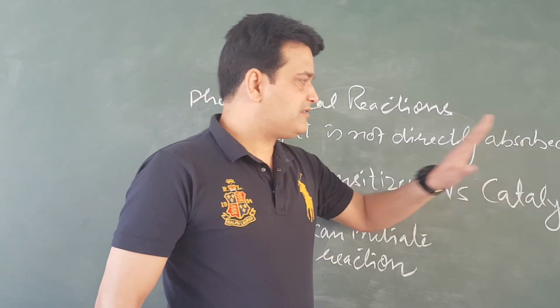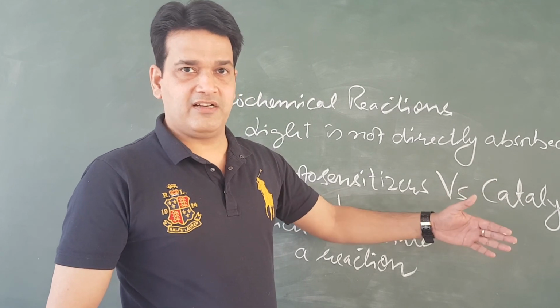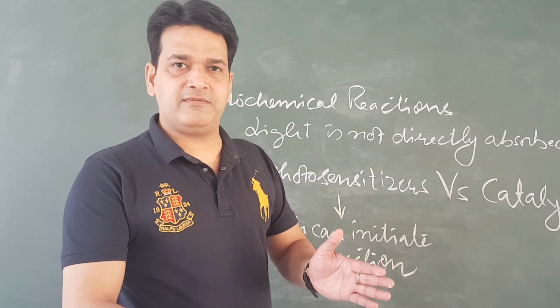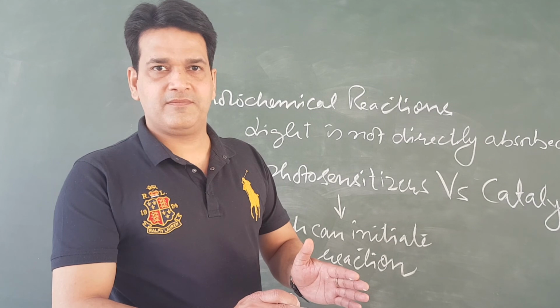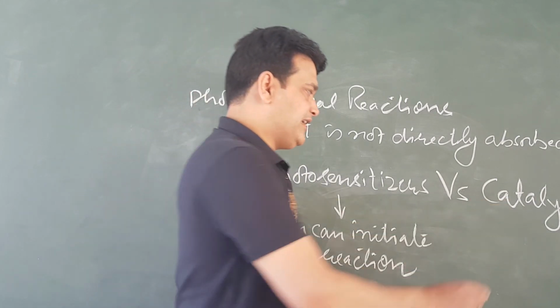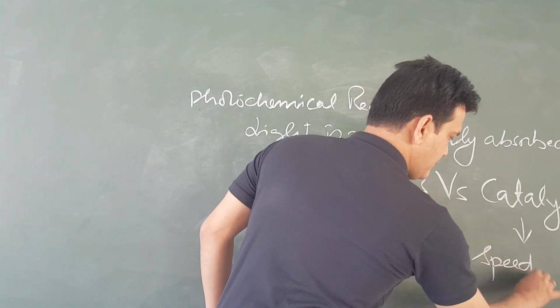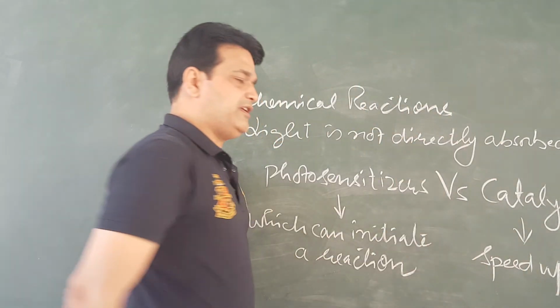However, catalysts do not start a reaction, but if the reaction is taking place at slow speed, then a catalyst can speed up a particular reaction.